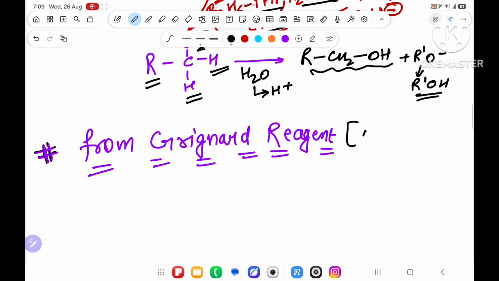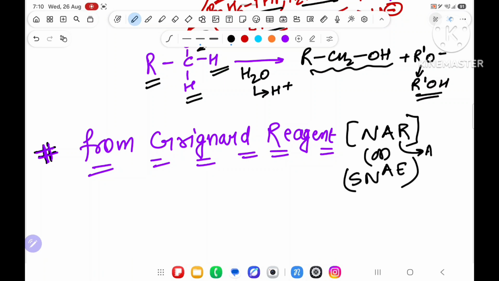Grignard reagent will follow nucleophilic addition reaction, or nucleophilic addition over elimination. If aldehyde and ketone is there, nucleophilic addition reaction. If ester is there or acid halide is there, acid halide meaning C double bond O Cl, then nucleophilic addition over elimination. Understood? Now we are going to see.